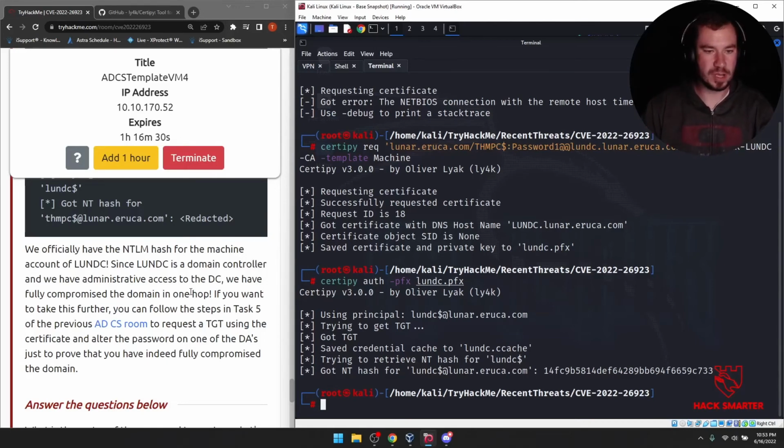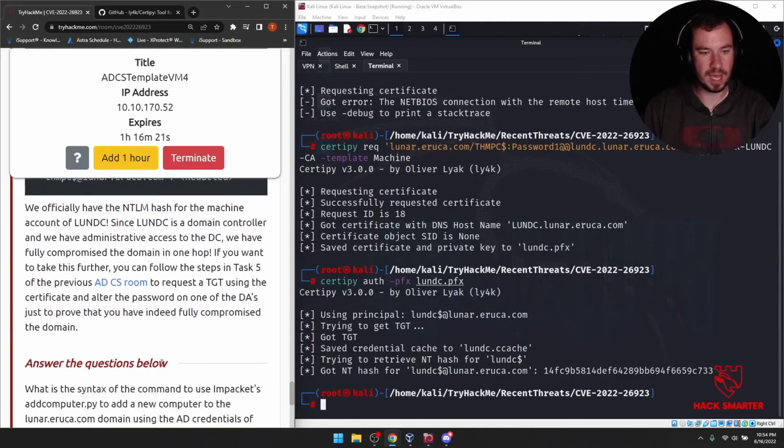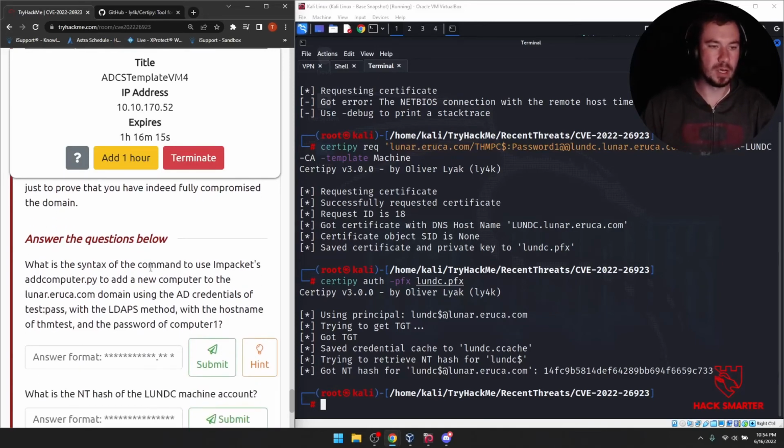If you want to take this further, you can follow the steps in task 5 to request a ticket granting ticket using the certificate and alter the password on one of the DAs, just to prove that you have indeed fully compromised the domain. I'm not going to do that right now, but you are welcome to do that if you would like. So let's answer these questions.